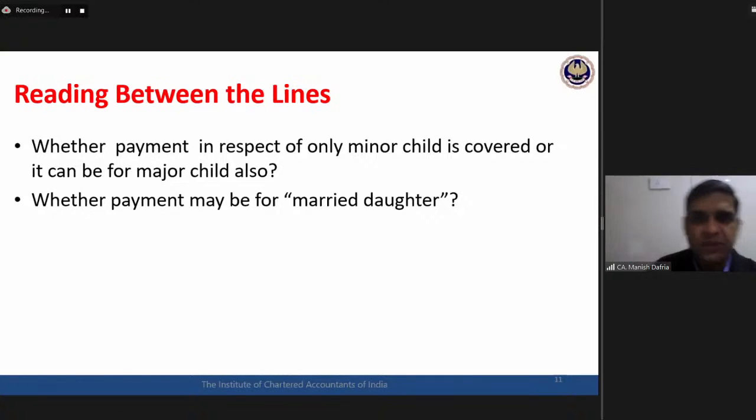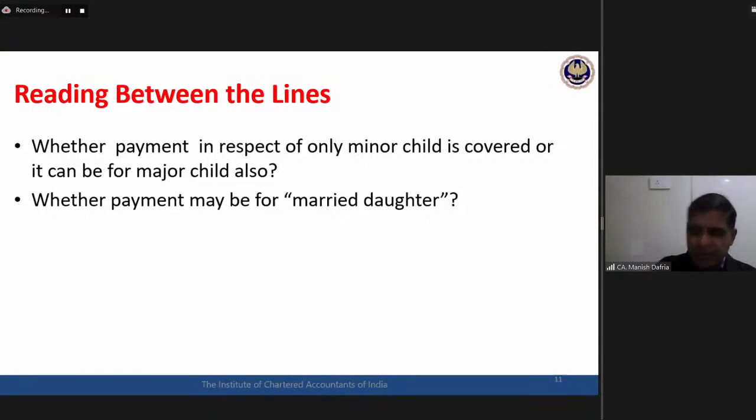Two questions for you. I will wait for your answers. Let the whole of India answer these two questions. Whether payment is to be made only for a minor child, or it can be for a major child also. And then whether payment may be for a married daughter. This married daughter is an examination question. They have already asked this question. So send me your answers on these two questions.